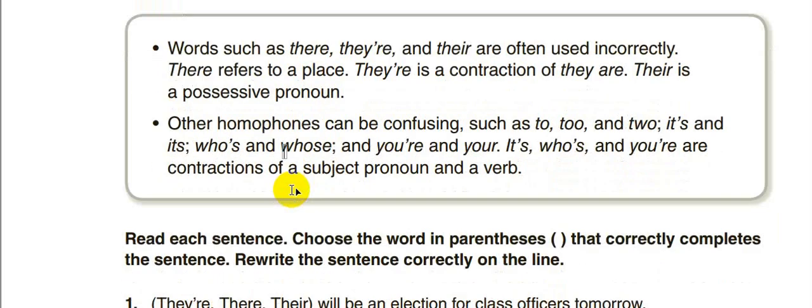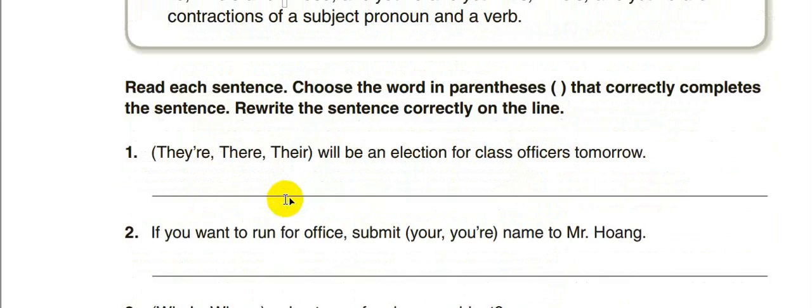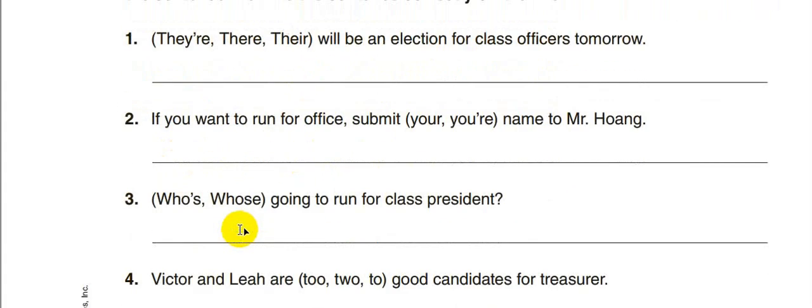Okay, now let's answer this. They're. Now we have the verb will. So this one is impossible because, as I said, their must be followed by a noun. They're, which is they are, cannot be used with will, two verbs in one sentence. It doesn't make sense. So there will be is the best answer.